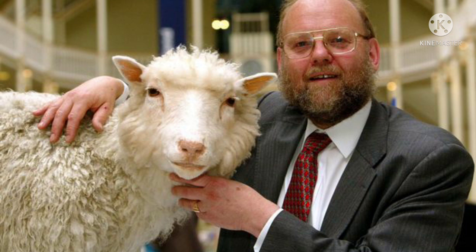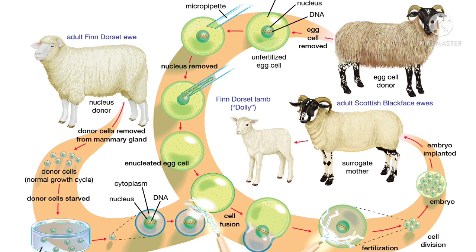Then the nucleus of the mammary gland cell from the Finn Dorset sheep was inserted into the egg of the Scottish Blackface, whose nucleus had been removed. The egg thus produced was implanted into the Scottish Blackface. Development of these eggs followed normally and finally Dolly was born.